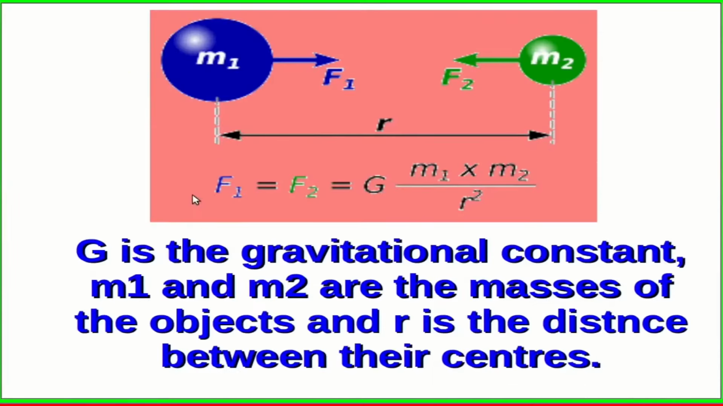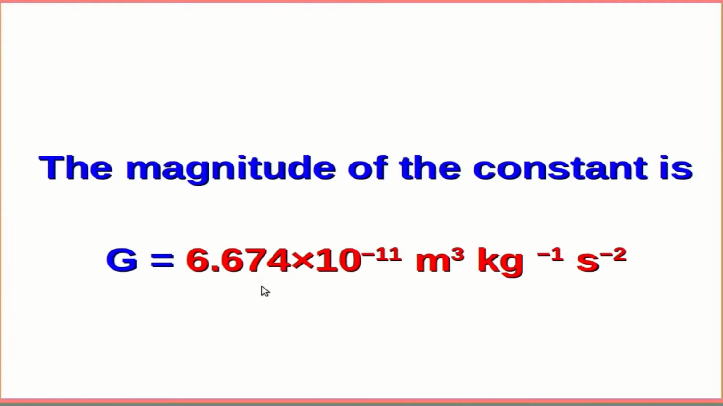The expression for this force as given by Newton is F is equal to G m1 m2 by r squared. m1 and m2 are the masses of the two objects and r is the distance between the centers of these two objects. So each body attracts the other body with a force given by the same expression. So these two forces are the same. In fact, these are called action and reaction and they are equal as per Newton's third law. G is the gravitational constant whose value is equal to 6.674 into 10 raised to minus 11 meter cubed per kilogram per second squared.